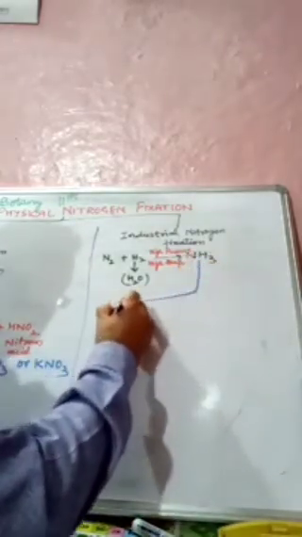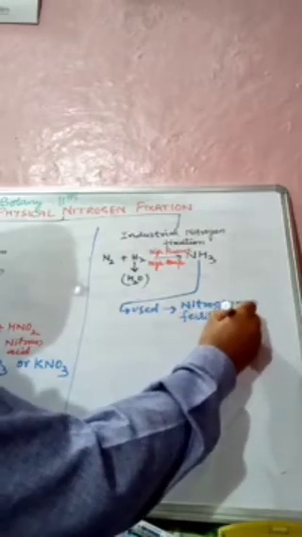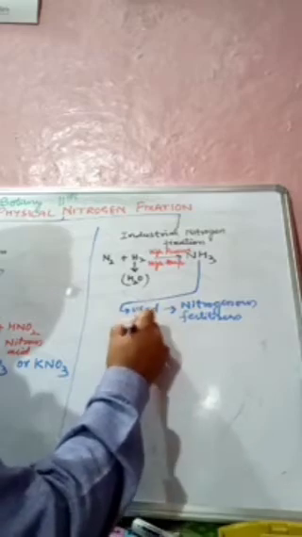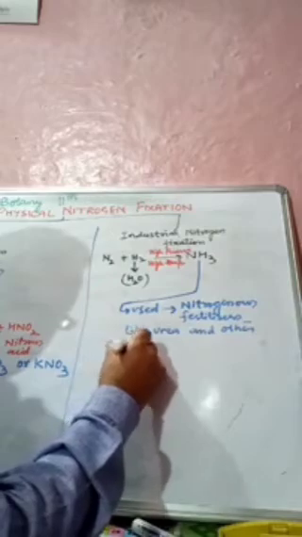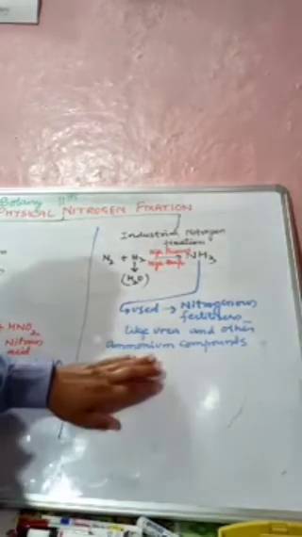Now what do we see with ammonia? This ammonia can be used to produce nitrogenous fertilizers like urea and other ammonium compounds, which are essential for the plants for their growth and development. Those compounds are mainly in the form of nitrates or nitrites.